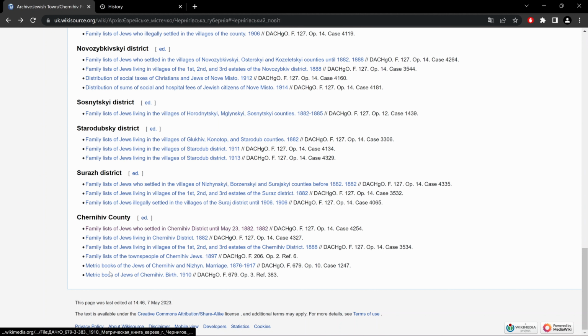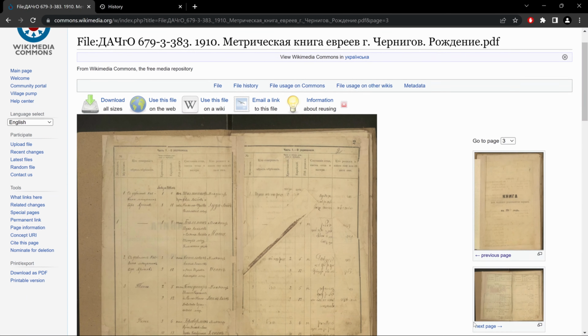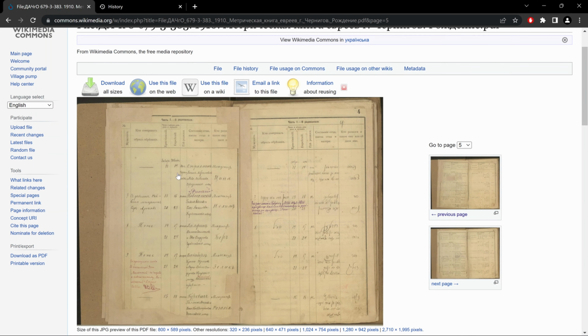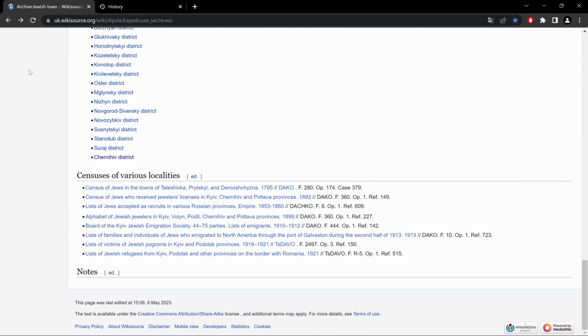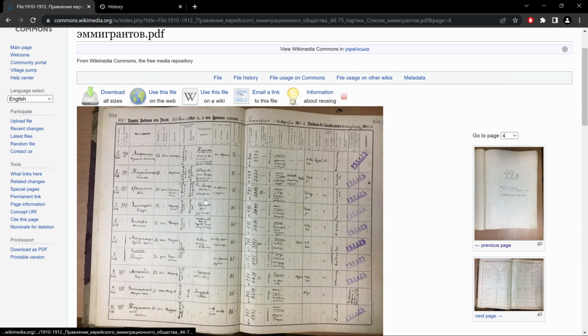Next, metric book of Jews of Chernihiv birth. And we have our birth records. Okay, let's get out of here. And to go to the last section at this point of time, let's look at Board of the Kyiv Jewish Emigration Society. And here we go.